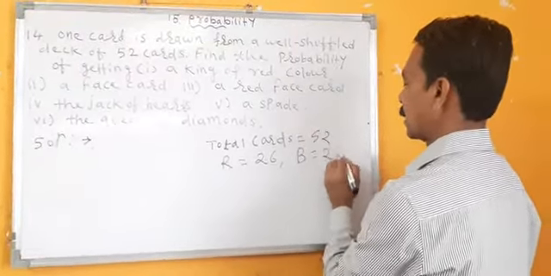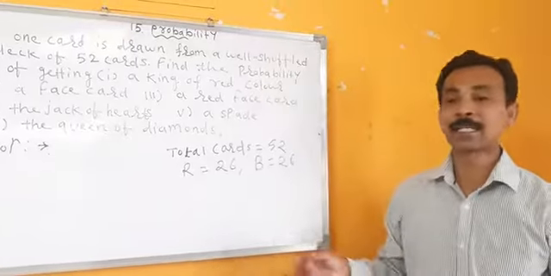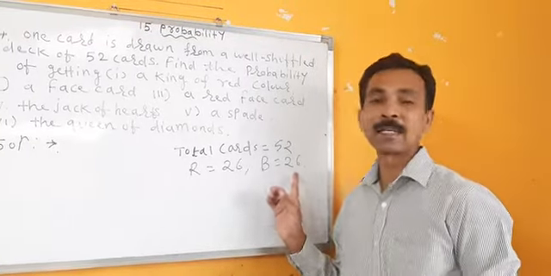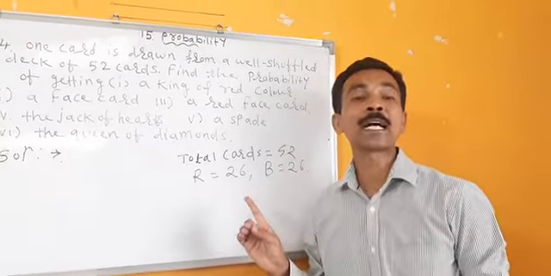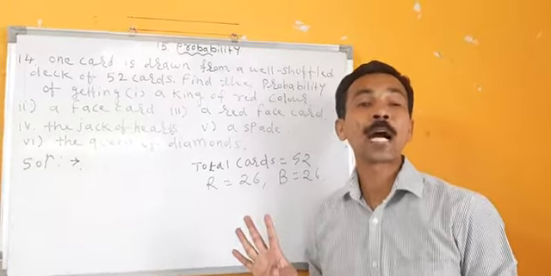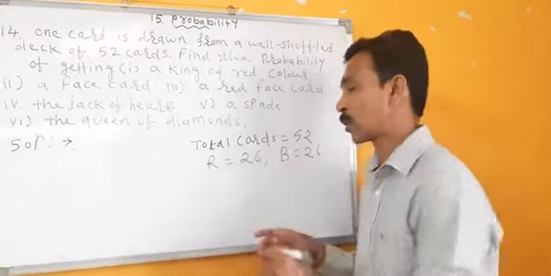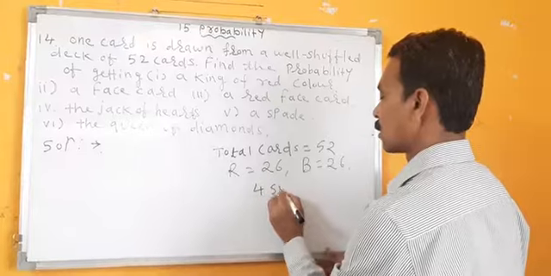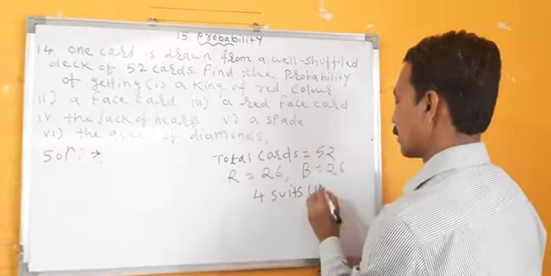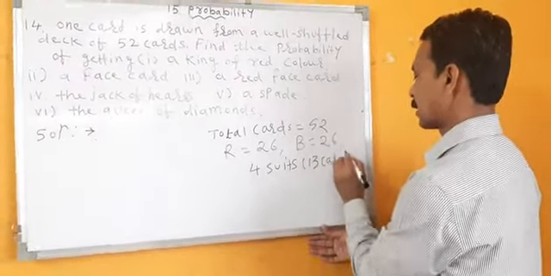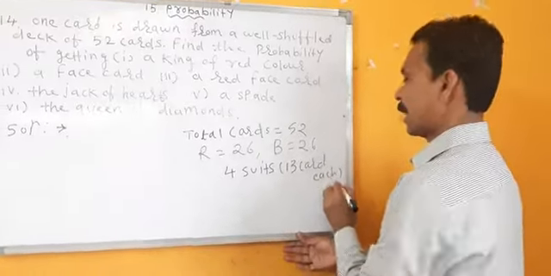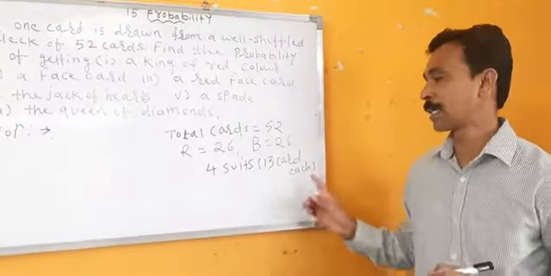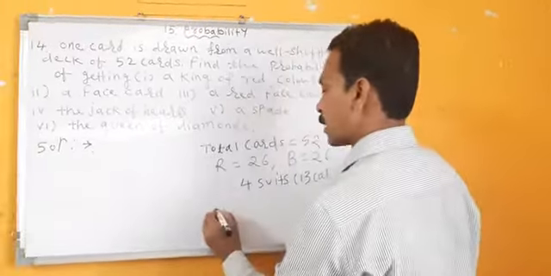Black cards are 26. How many suits are there? 4 suits. 13 cards each. In each suit there are 13 cards. 13 fours are 52.